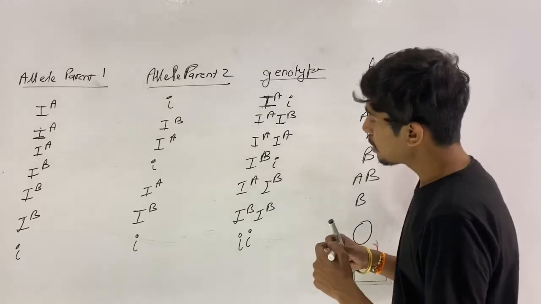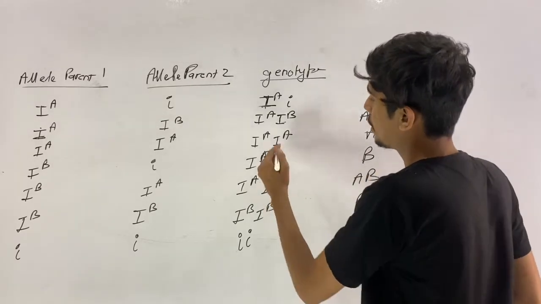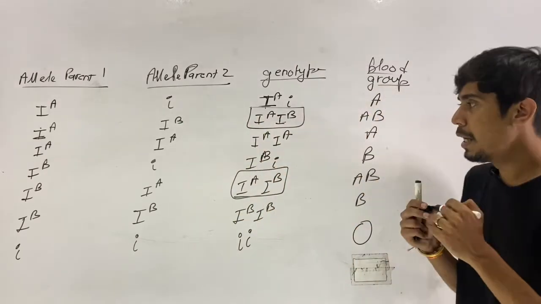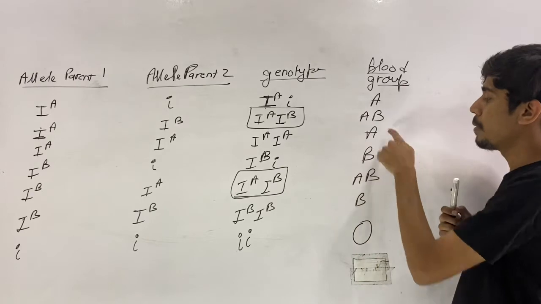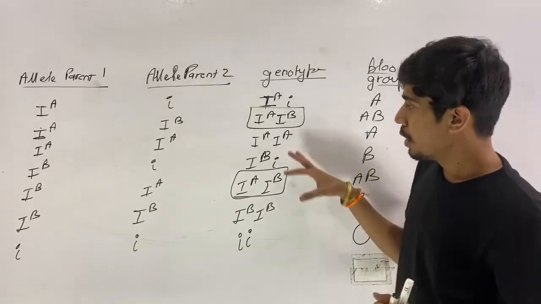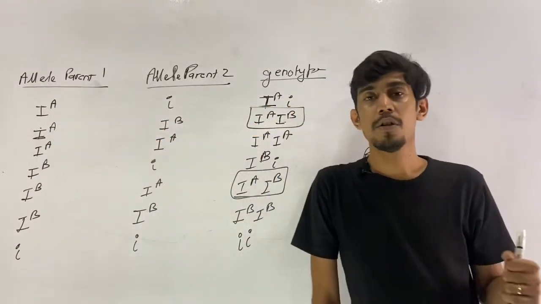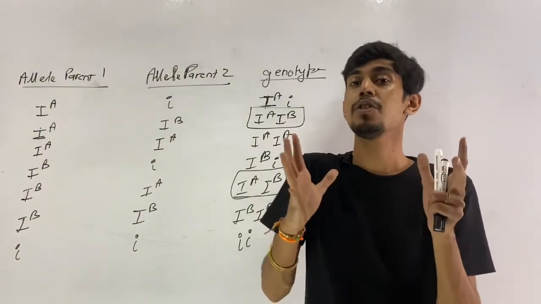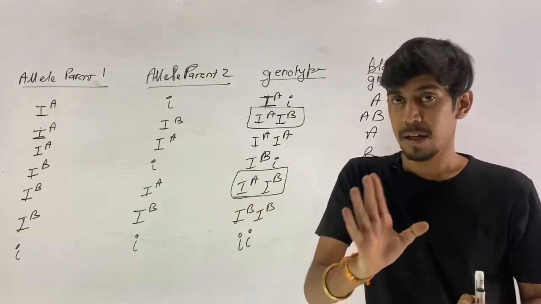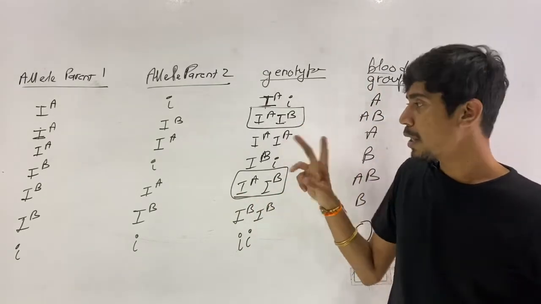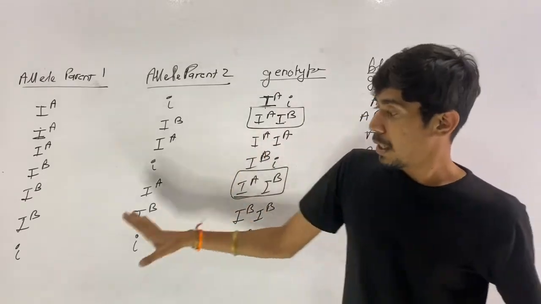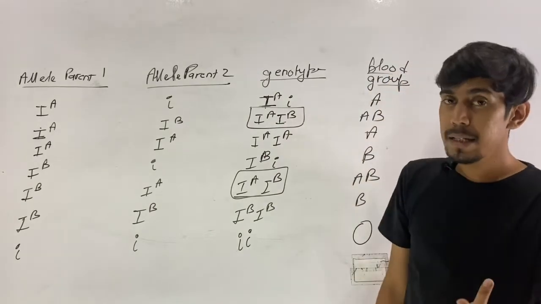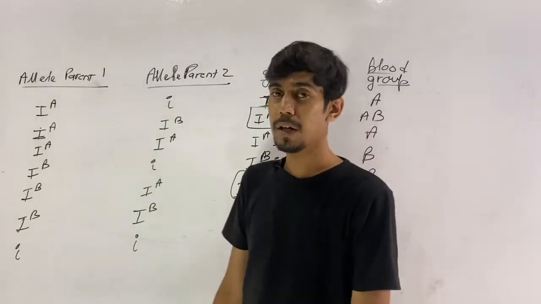Okay, now see, since these two genotypes are same, and the blood group is also same, they will be counted as one only. So the possible number of genotypes is 6. We have seen 7 cases, but the total number of different genotypes possible is only 6. So since there are 3 alleles, there are 6 different genotypes present.